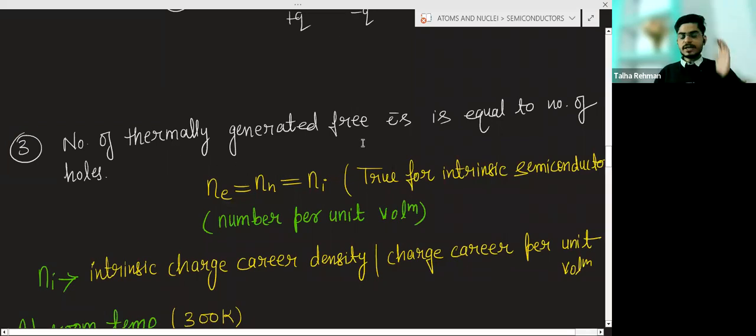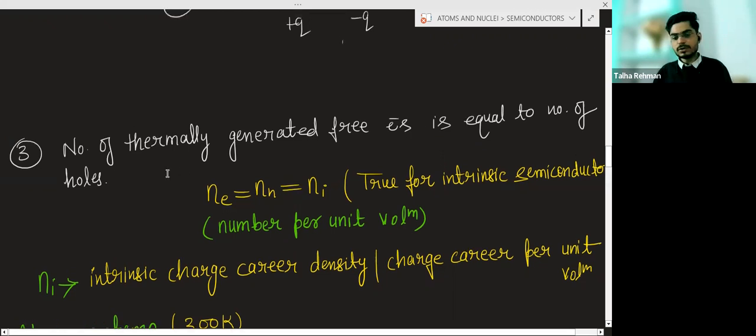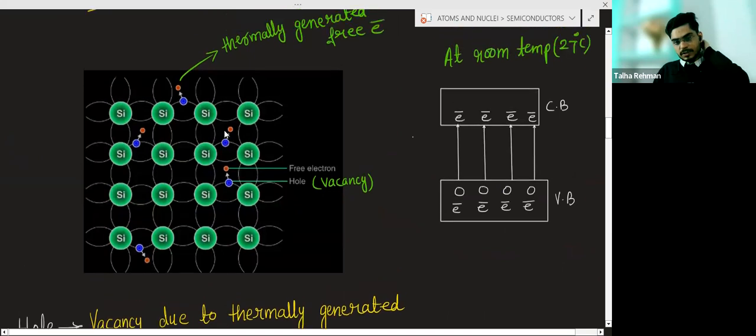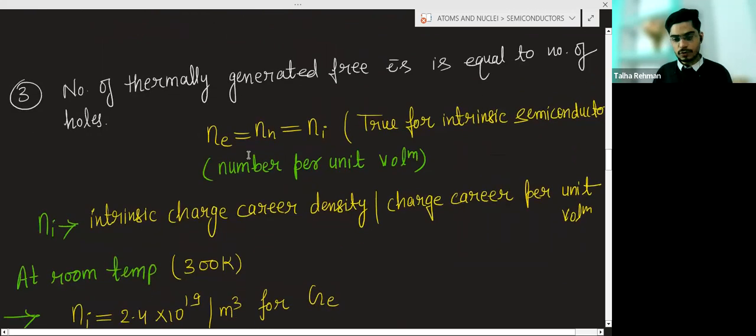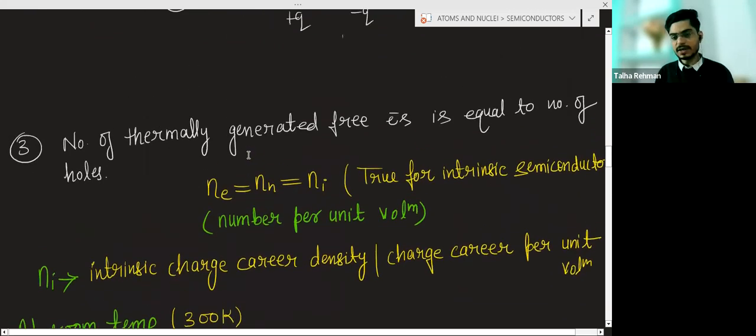The number of thermally generated free electrons, meaning the electrons generated at room temperature, is equal to the number of holes. If one electron becomes free from here, one hole will be generated. If four electrons from this structure become free, there will be four holes, four vacancies. So the number of holes and the number of free electrons generated will be the same.